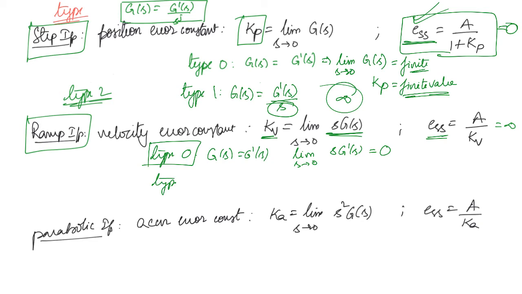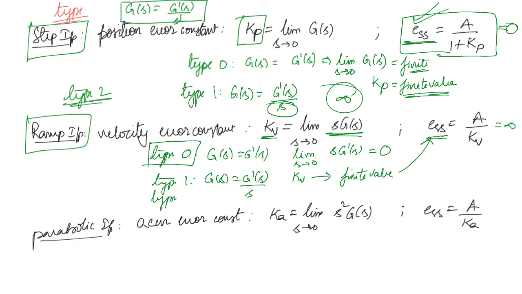For a type 1 system, G of s will be equal to G dash of s by s. Then what will happen to Kv? Kv will become a finite value, and consequently ess will also become a finite value.